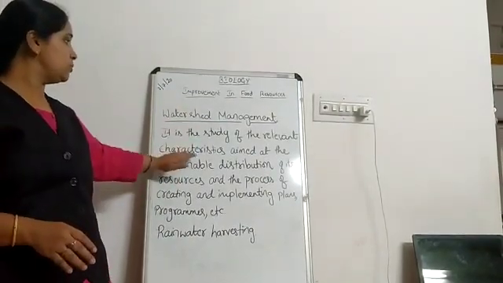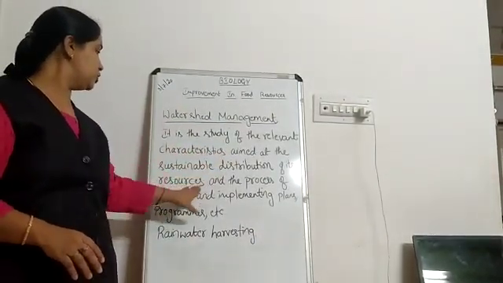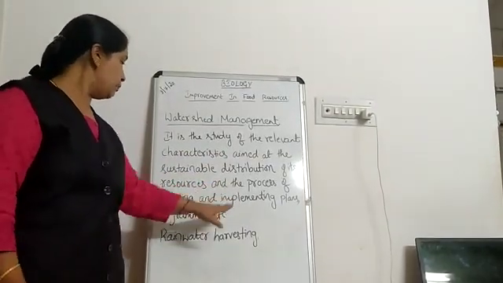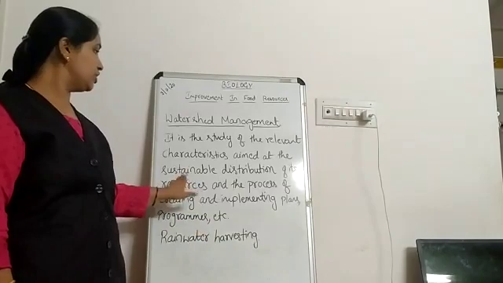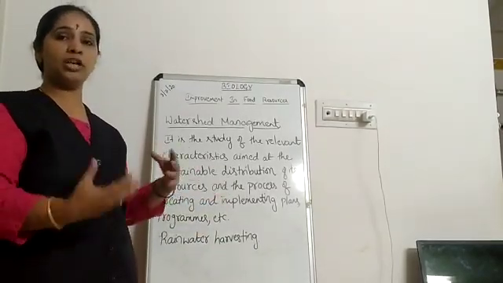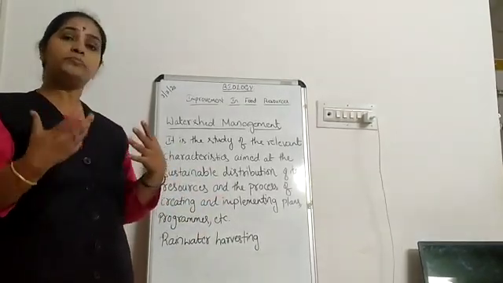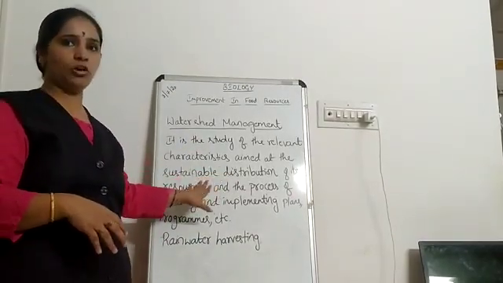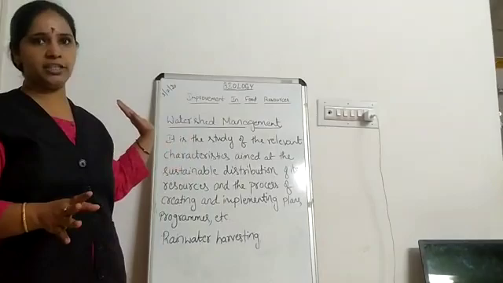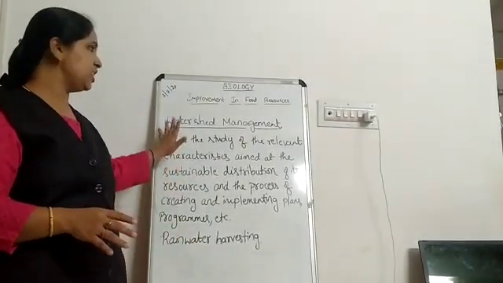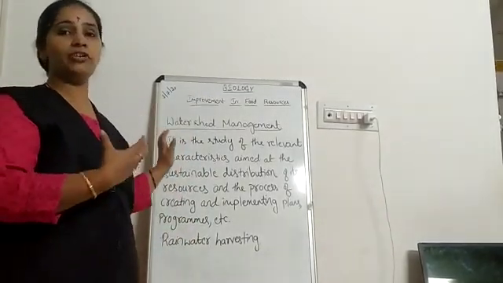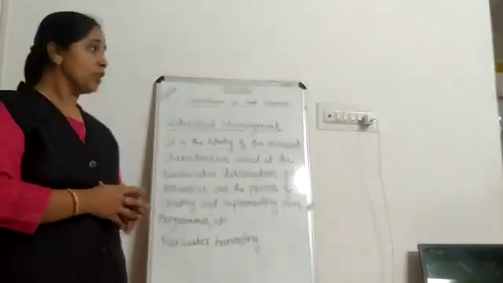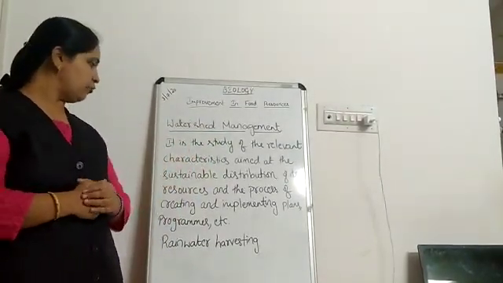So watershed management aims at the sustainable distribution of its resources, here water, and the process of creating and implementing plans, programs, etc. So for the sustainable distribution of water, what are the programs or the plans that can be adopted? This is nothing but watershed management and rainwater harvesting. These are the fresh initiatives taken in the field of agriculture so that water is made available for irrigation.